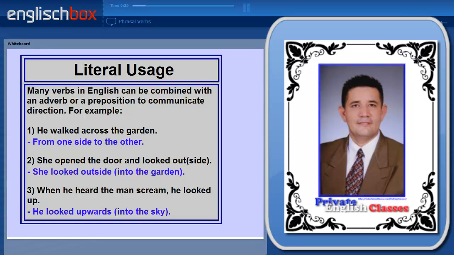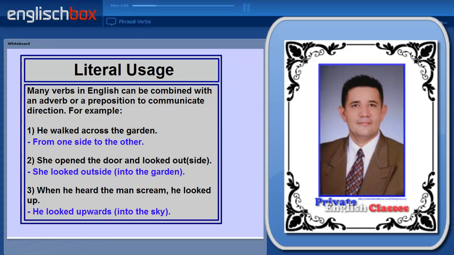Phrasal verbs can be used literally or idiomatically. First of all, we're going to look at the literal usage of phrasal verbs. Many verbs in English can be combined with an adverb or a preposition to communicate direction. For example, he walked across the garden. He walked from one side of the garden to the other side of the garden.